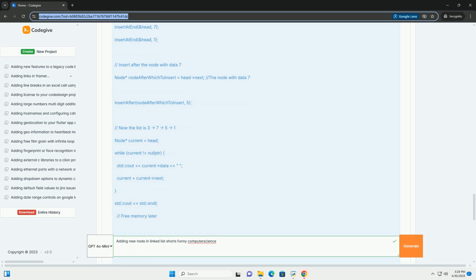Key changes: 1. #include <memory> includes the header for smart pointers. 2. std::unique_ptr<Node> next: instead of a raw Node*, we use std::unique_ptr<Node>. unique_ptr ensures that the node pointed to by next is automatically deleted when the unique_ptr goes out of scope. Only one unique_ptr can point to a given object. 3. std::unique_ptr<Node> head: the head is also a smart pointer.